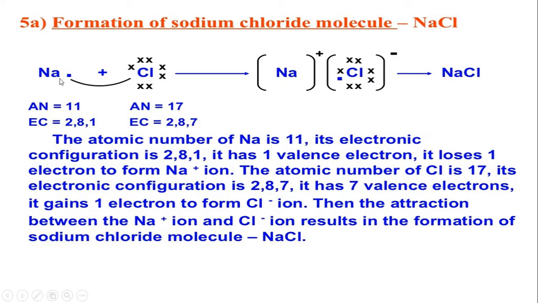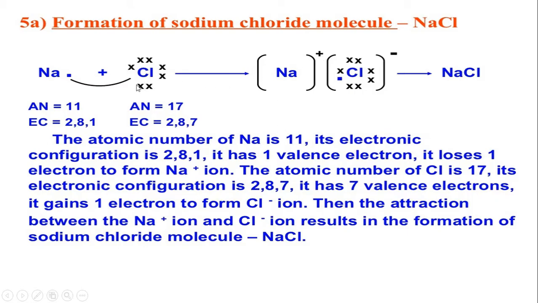For example, sodium is a metal, chlorine is a non-metal. Sodium has one outermost electron, chlorine has 7. It needs only 1 electron. So sodium will lose its 1 electron and become Na+.